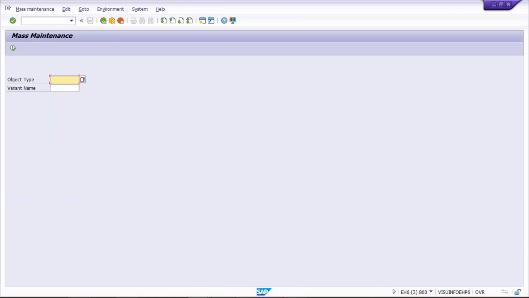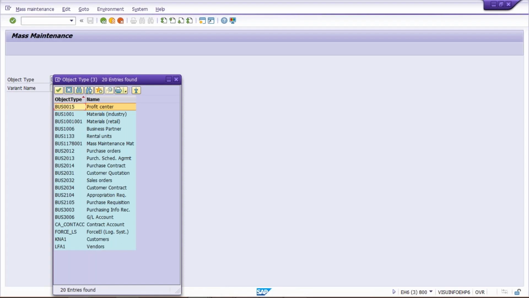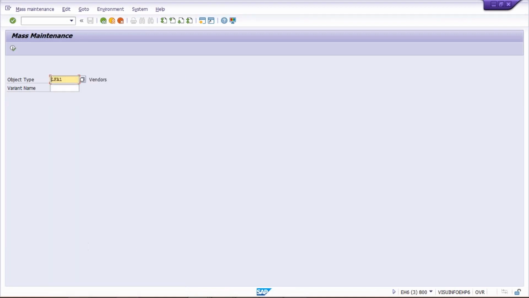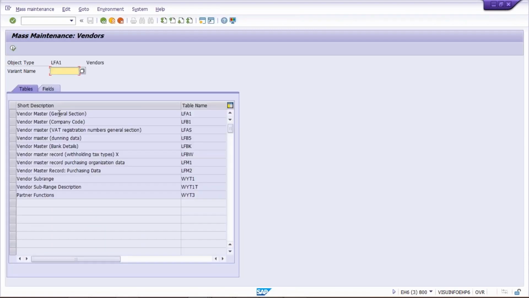Okay, so by this transaction code, what is happening? We can perform mass changes against lots of objects, or you can say lots of master data. You just click on this drop down itself, you'll come to know how many master data are there. Several here. Profit center is there, material is there, right? Likewise, we are having sales order, purchase requisitions, like GL account, customer, vendors. So here we are going to select vendor, and then you can execute. Right? So this is how we are going to press enter. After that, you have to press enter.